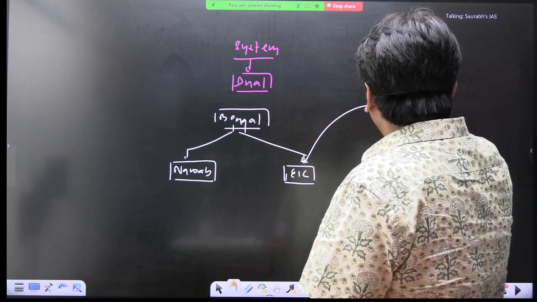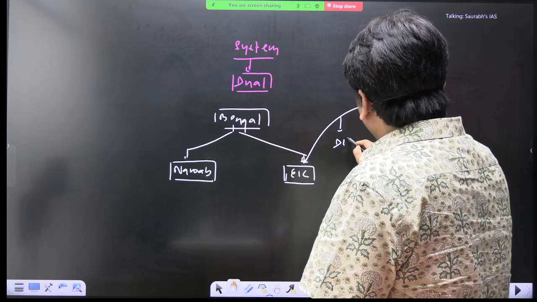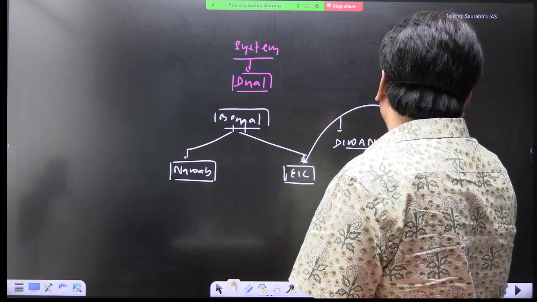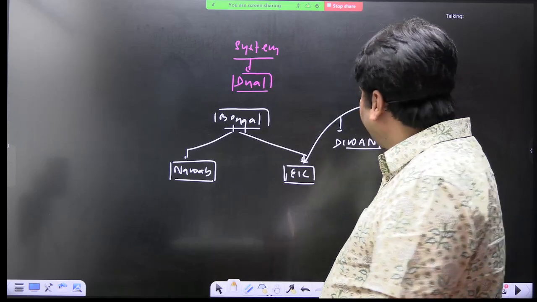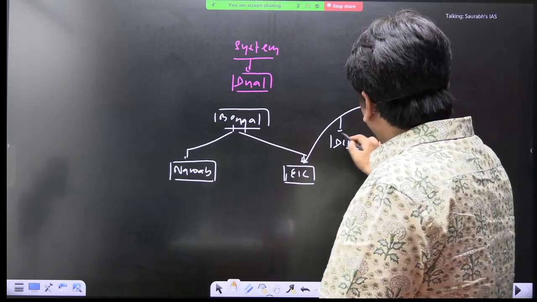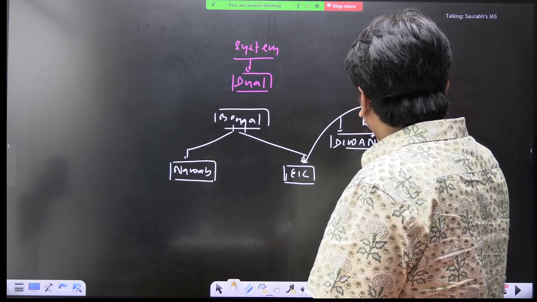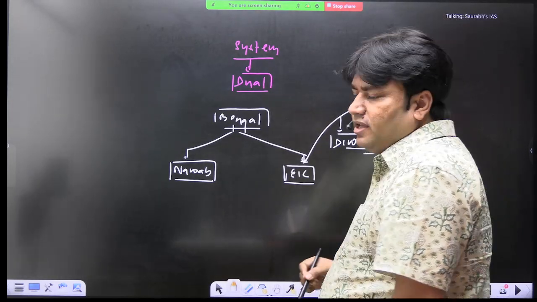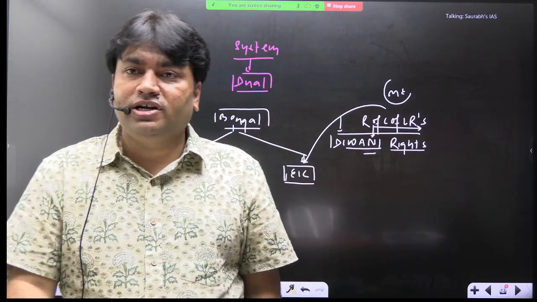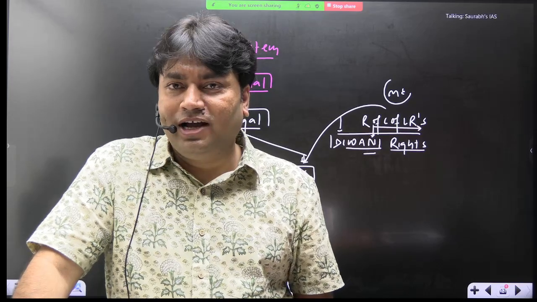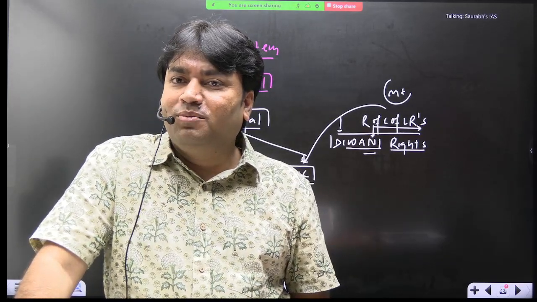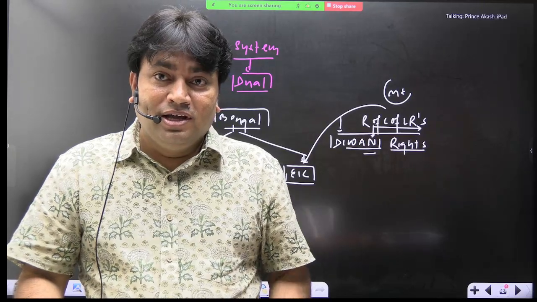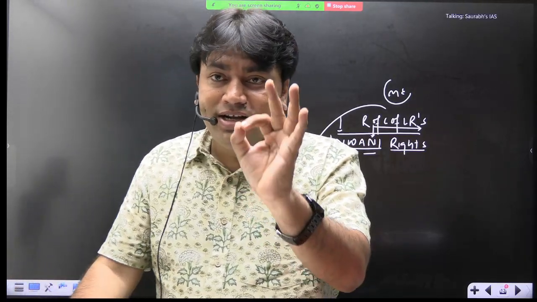the Mughal emperor has given the East India Company Diwani rights. You have all discussed this. By the Treaty of Allahabad, they got Diwani rights. And Diwani right is basically the right of collection of land revenues. Now who collects revenues? An administrator. Now tell me, is the East India Company only a commercial body, or has it now become an administrative body also? This is an added role and responsibility.